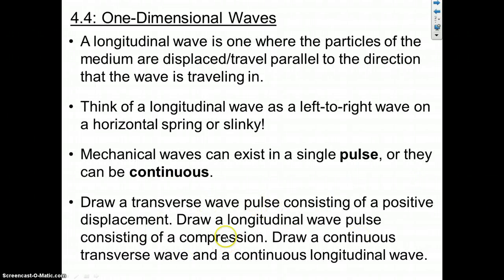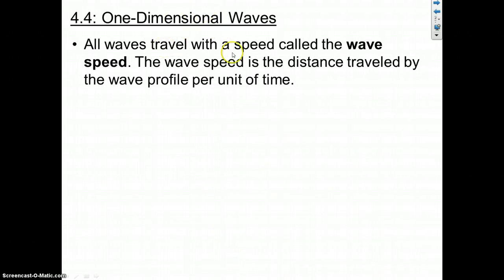Those 4 wave types. All waves travel with a speed, which is called the wave speed, and we simply calculate or derive the wave speed using distance over time. But here's the technical definition for wave speed.